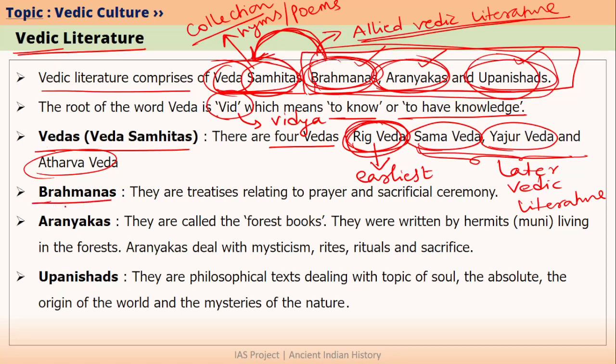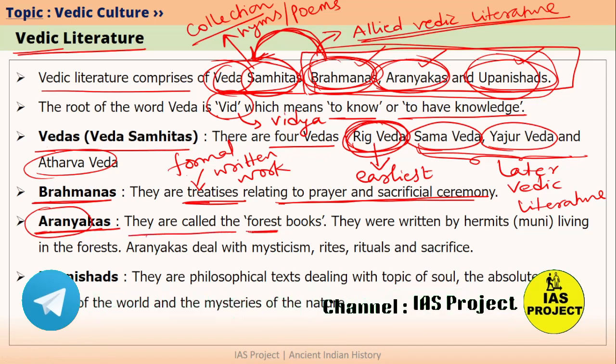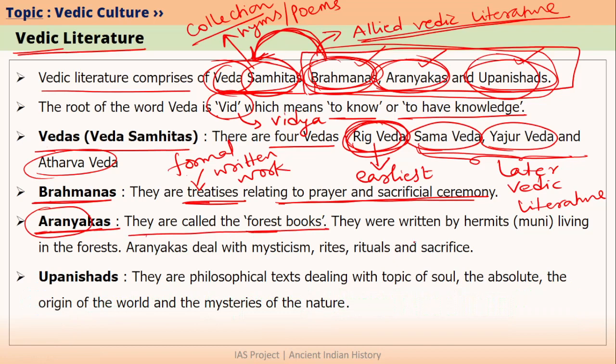So what are Brahmanas? Brahmanas are basically treatises that relate to prayer and sacrificial ceremonies. Treatise simply means a formal written work. What about Aranyakas? The word Aranyakas has Aranya in it. We know that Aranya simply means forest. That is why Aranyakas are also called as forest books. These Aranyakas were mainly written by hermits. Hermits means the munis and rishis that were living in the forests. And Aranyakas deal about mysticism, rites and rituals as well as sacrifices.